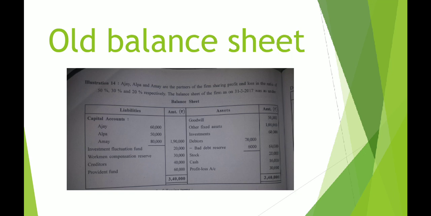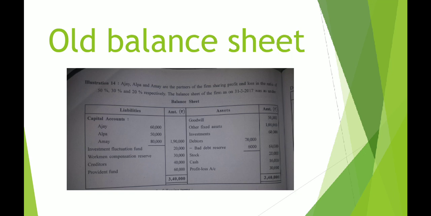Ajay, Alpa and Amay are the partners of the firm, sharing profit and loss in the ratio of 50%, 30% and 20% respectively. This is their old ratio. They have presented it in a twisted form, 50%, 30% and 20%, which simply means the old ratio is 5:3:2.